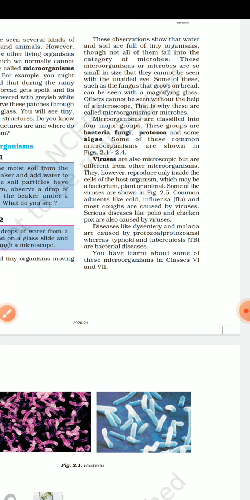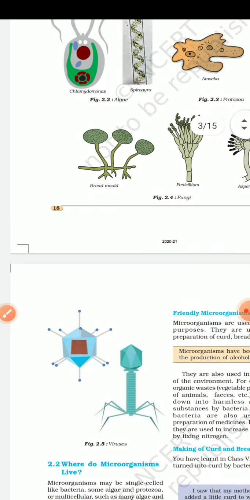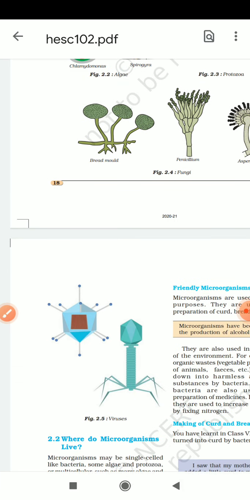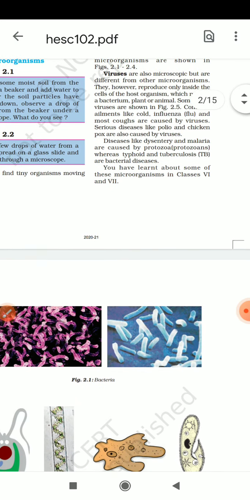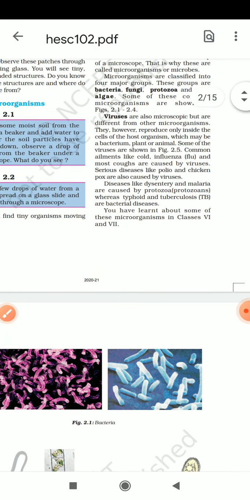They, however, reproduce only inside the cell of the host organism, which may be a bacterium, plant or animal, like a human. Some of these viruses are shown in figure 2.5.